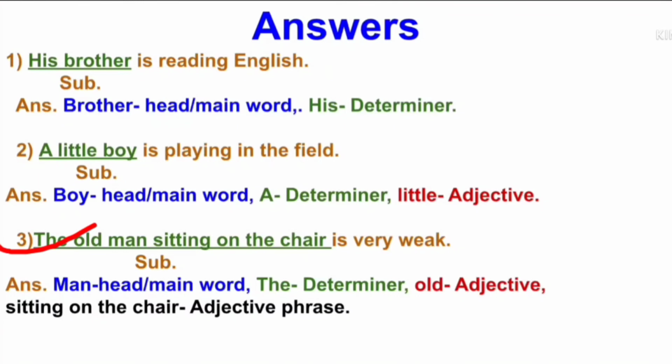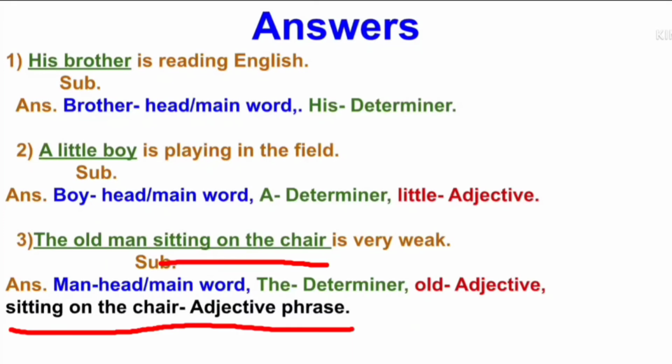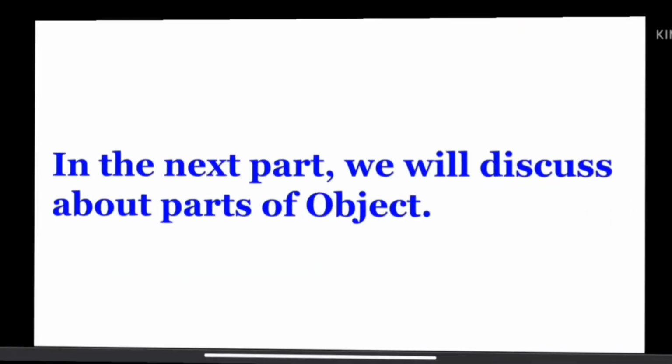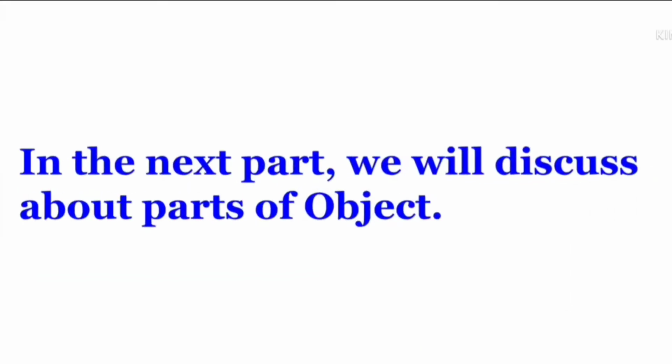In the third sentence, the old man sitting on the chair is very weak. The old man sitting on the chair is the subject part and man is the head word. The is a determiner. Old is an adjective and after man, sitting on the chair is an adjective phrase. So in this video we have learned the parts of subject.